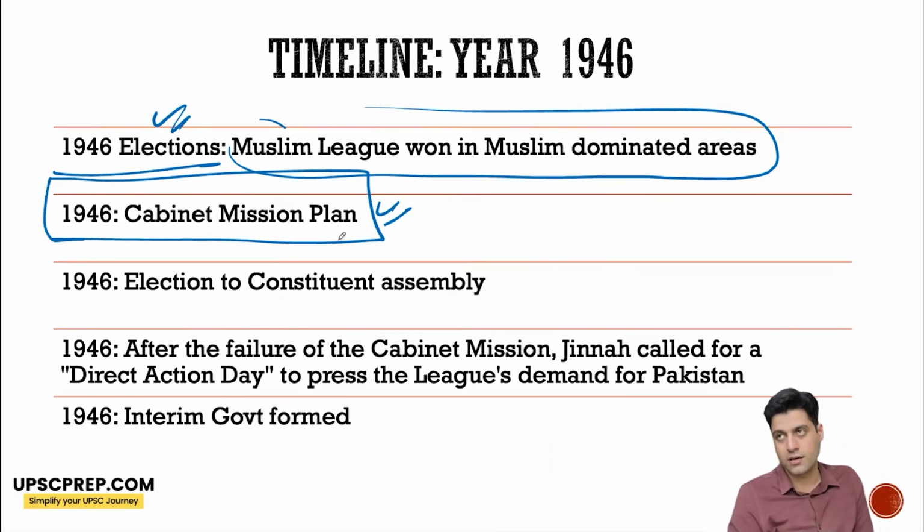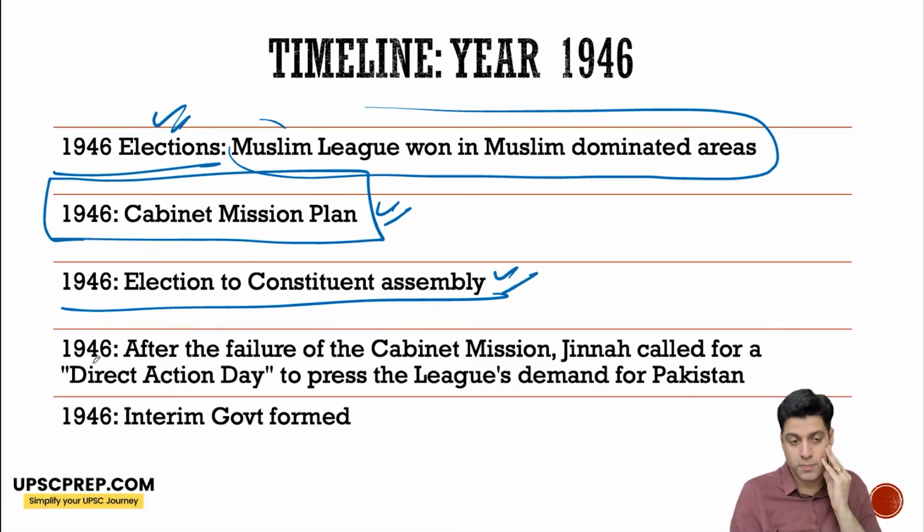But again, the members of the Constituent Assembly were eventually elected, and there were certain disagreements as well. So the election to the Constituent Assembly took place.